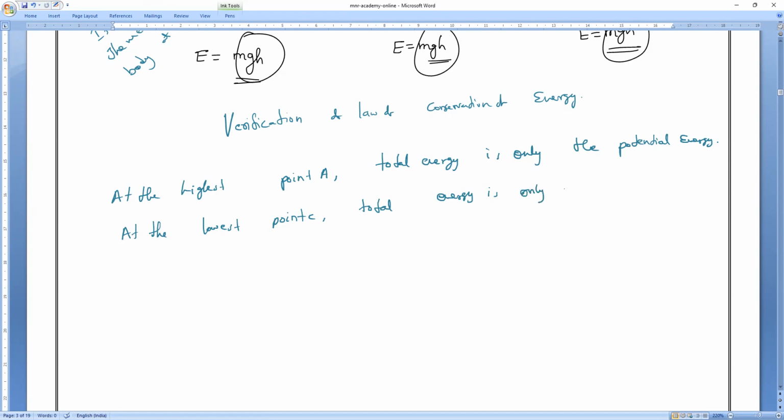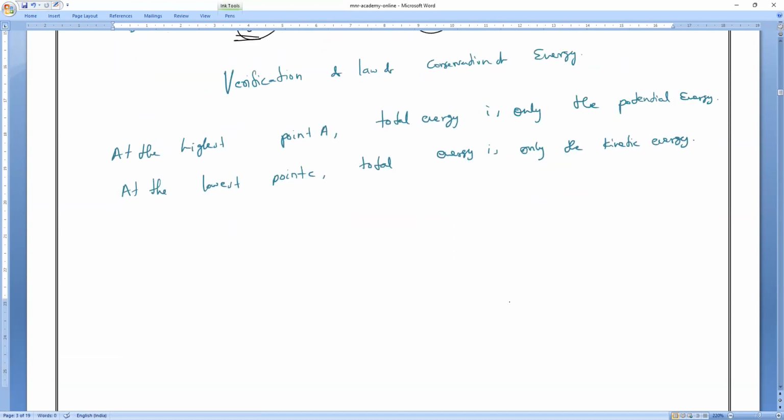Total energy is equal to something. Only what energy, guys? What is point C? What is the total energy? Total energy is equal to what energy? Kinetic energy. Kinetic energy.